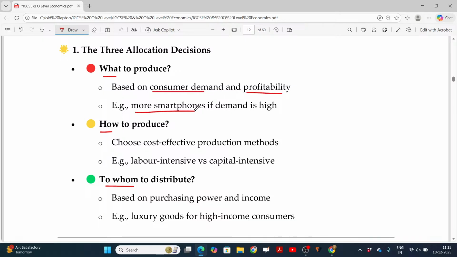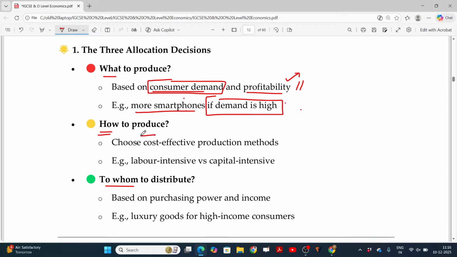Okay, like more smartphones if demand is high. If the demand is high for the smartphones, all the resources are used for producing the smartphones as it is more profitable. So always the manufacturer will think over the profitability, or predominantly profitability. The product that gives you more profit will be the most chosen one to produce. Because of that production, consumer demand is met with high profit, high profit share. How to produce? The production may be using either the labor force or machines.